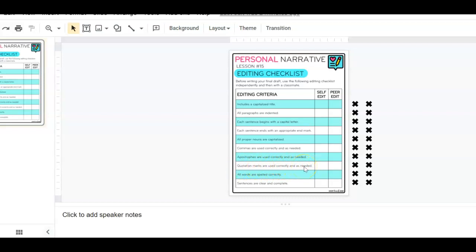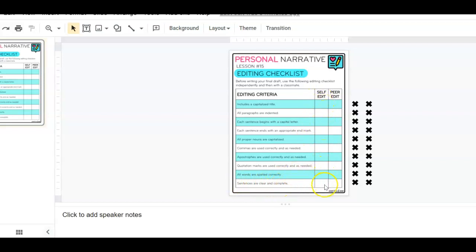Did you do that there? That's also where you would use some commas. All words are spelled correctly. If you do not know how to spell something correctly, highlight it, go back to it later. Even if you're like, ooh, I don't know, maybe double check it. It never hurts to just double check your spelling. Okay, and then sentences are clear and complete.